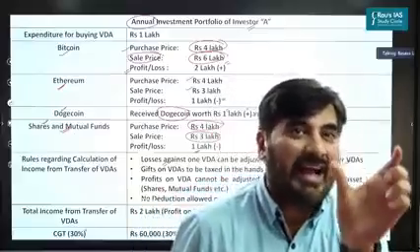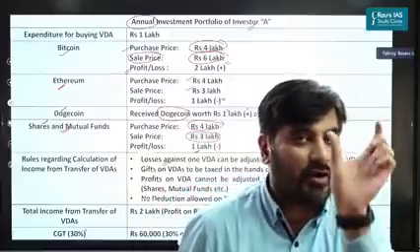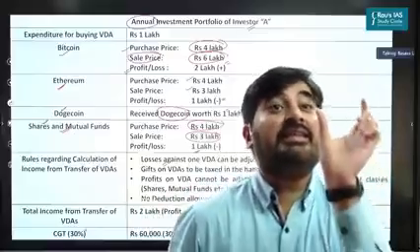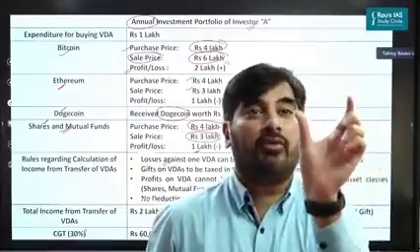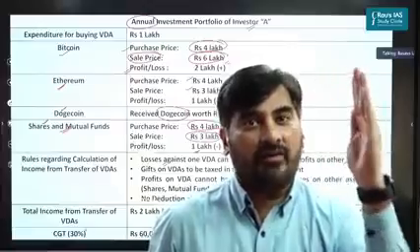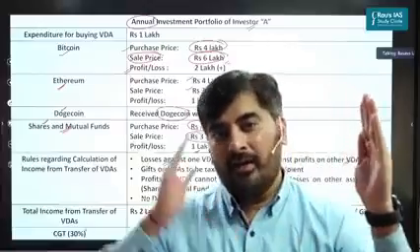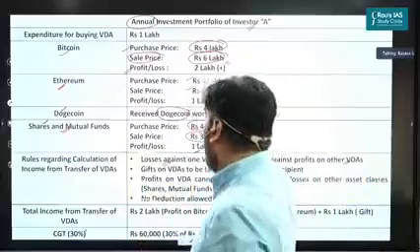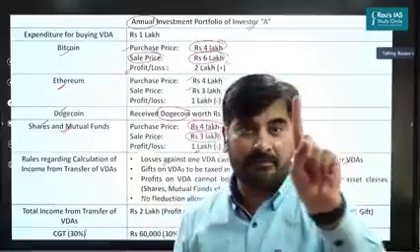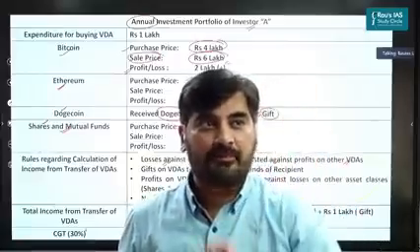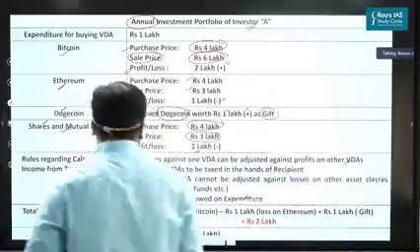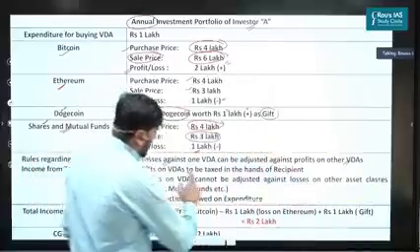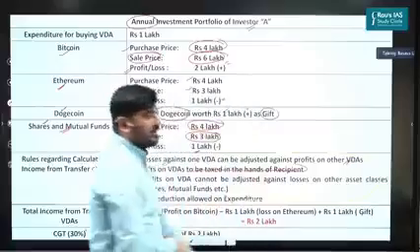So when you're paying tax on crypto assets, it is the net profits, the net income, that you have to take into consideration. Profits on one virtual digital asset can be claimed against losses on other virtual digital assets. So 2 minus 1, that is my 1 lakh. Okay? Second, gifts on virtual digital assets will be taxed in the hands of the recipient.